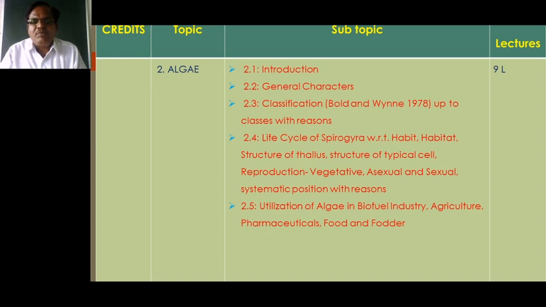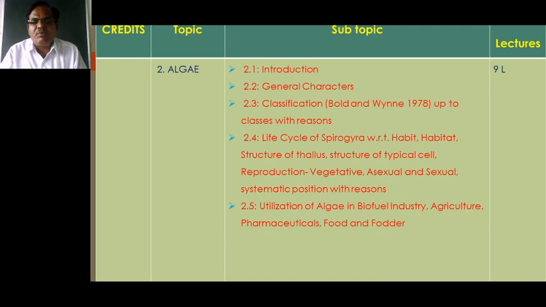Then we must focus in the syllabus on the classification of algae given by Bold and Wynne up to the classes with the reason. The next point in the algae that we must concentrate on is the life cycle of Spirogyra.